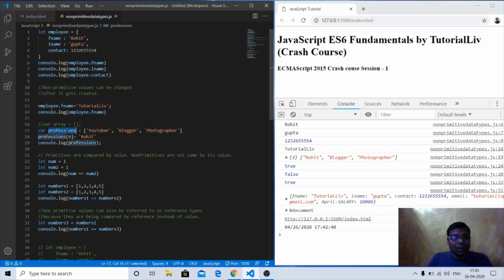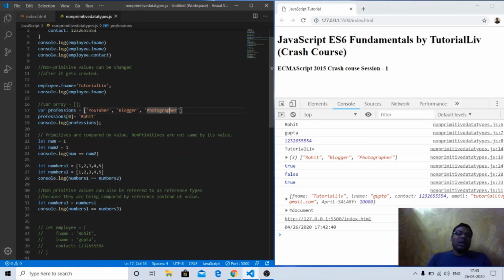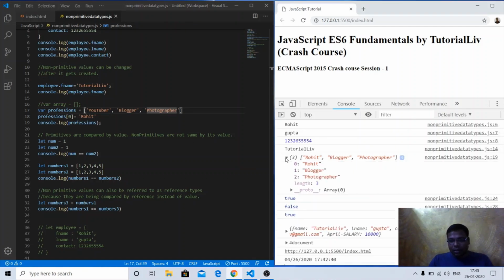So let me comment out this for time being. So we have this particular array where profession, YouTuber, blogger, photographer. Okay, so array elements start from 0th index. So at 0th index it's YouTuber, first and 2. If I just check this particular array here, so what happens? On the 0th index it's YouTuber, on first index it's blogger, on second index it's photographer. And what is the length of this particular array? It's 3.